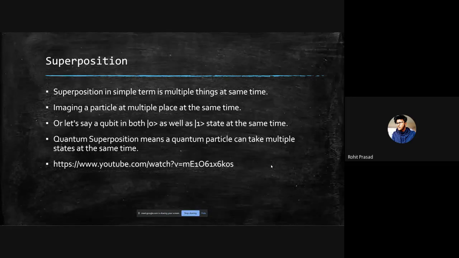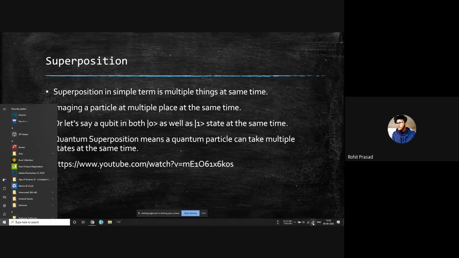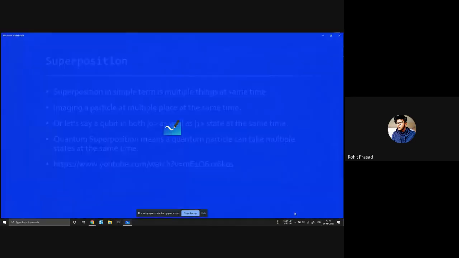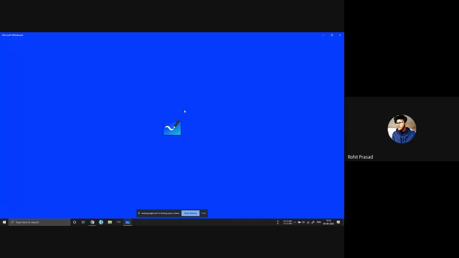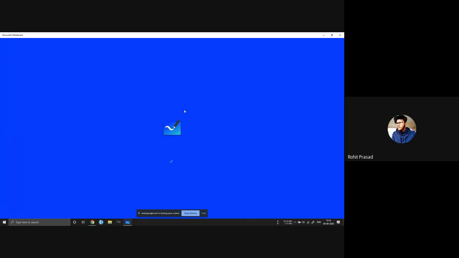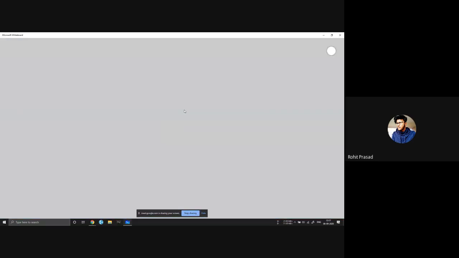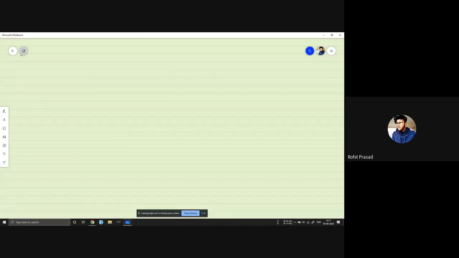Okay, so for this, let's start with the superpositions. I will use my whiteboard for this. Let's make a new file. Okay, so this is starting with day 3.